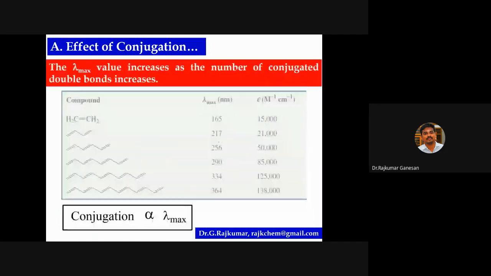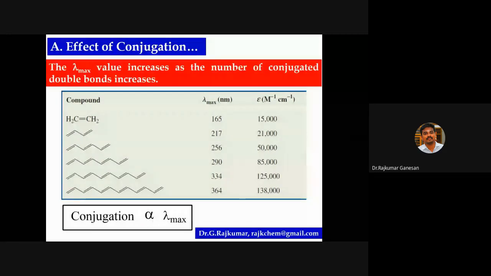Here I have given some examples. Conjugation means there should be alternating double bonds and single bonds: double bond, single bond, double bond, single bond. This is known as conjugation. Look at the lambda max value here. As the conjugation increases, the lambda max value also increases.